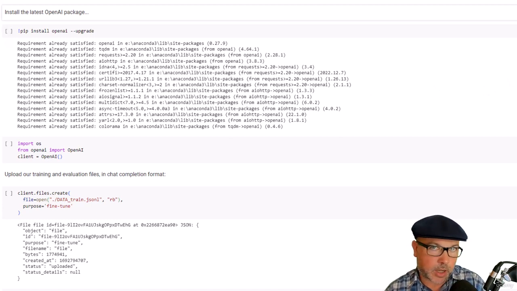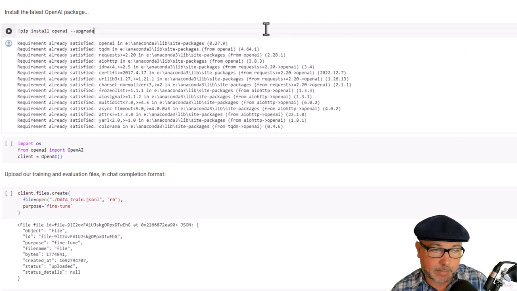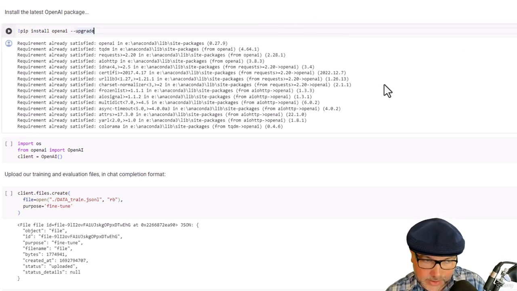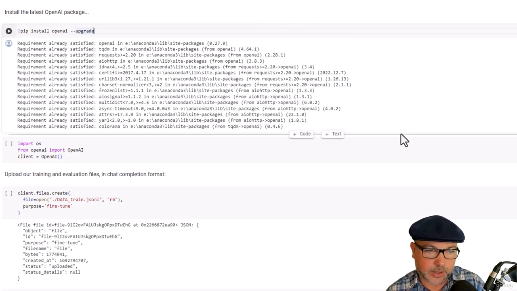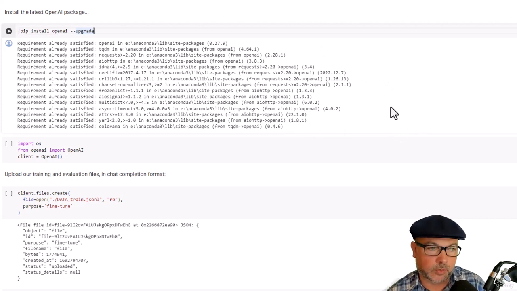Do not follow along, however, unless you're willing to spend money. This is going to cost probably around $50 in training costs. So if you're not willing to invest that much in making your own data, just watch, okay? First thing we need to do is make sure that we have the latest version of the OpenAI package installed. And I've already done all this, so I'm just going to walk through it all here instead of actually incurring those costs again, right?